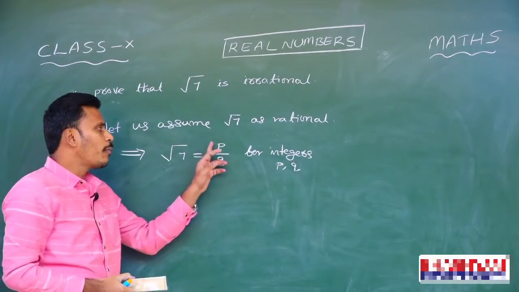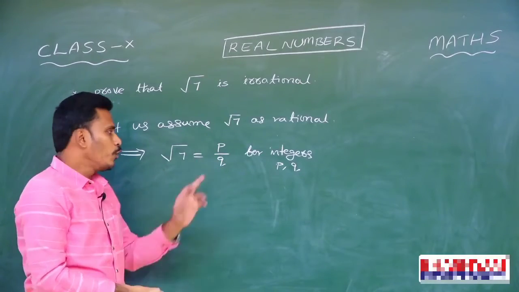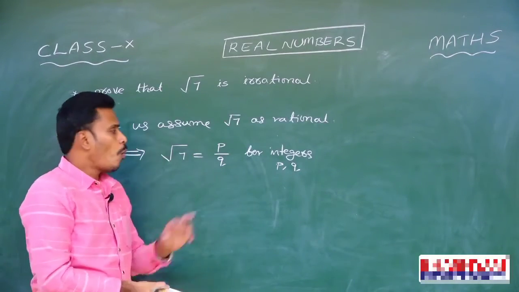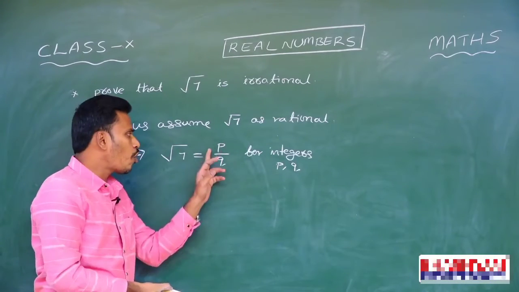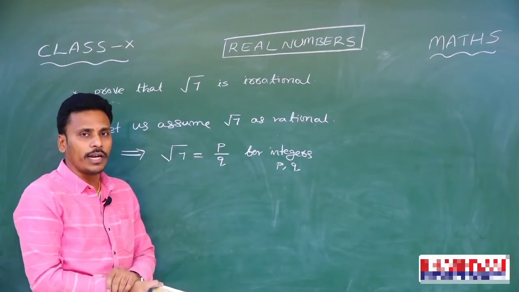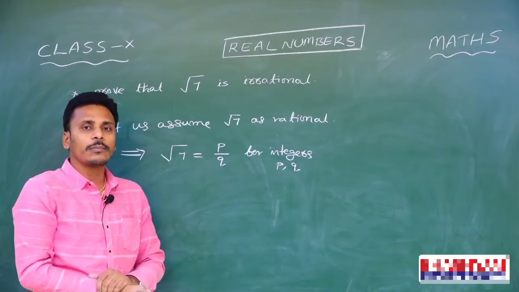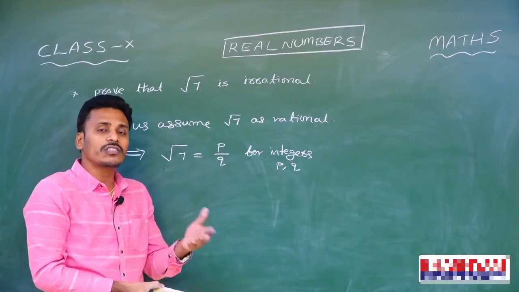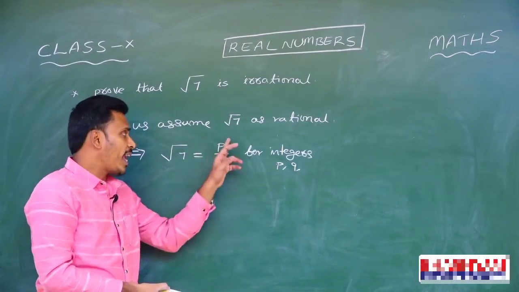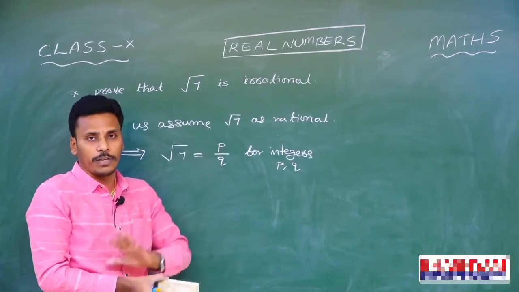Now you need to look at this numerator and denominator, p and q, and see whether there are any common factors. If there are no common factors for both numerator and denominator, we usually call it the simplest form of the rational number. And if there are any common factors, you just cancel out those common factors and express this p by q in its simplest form.